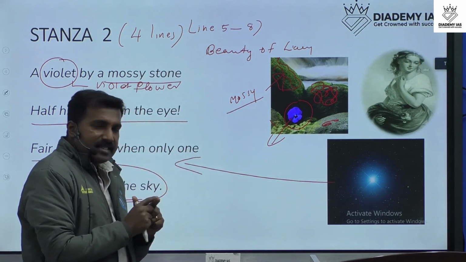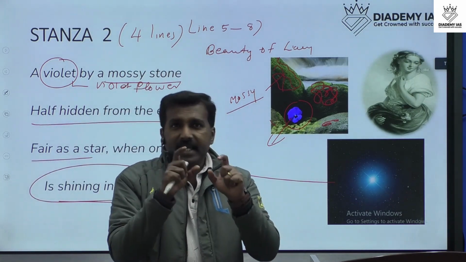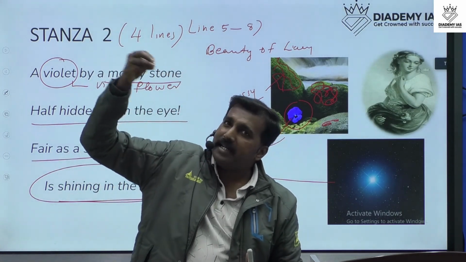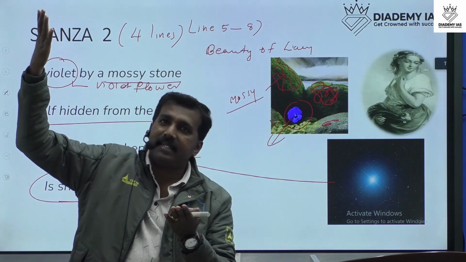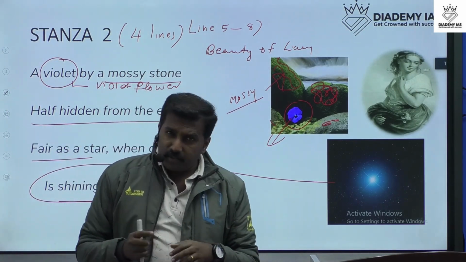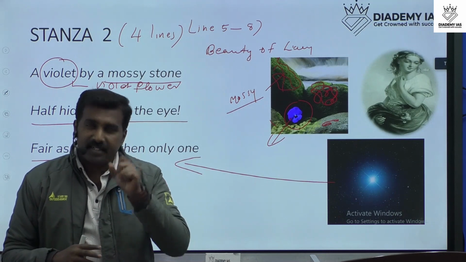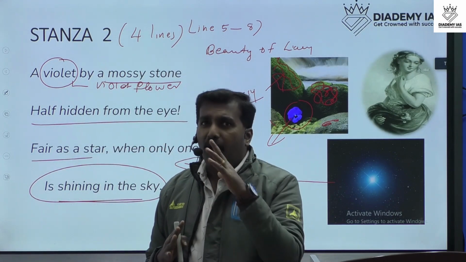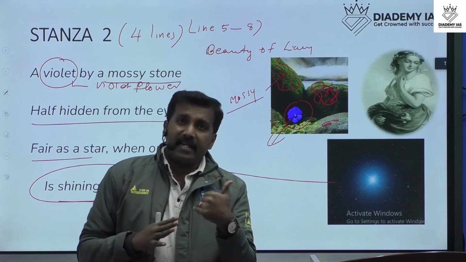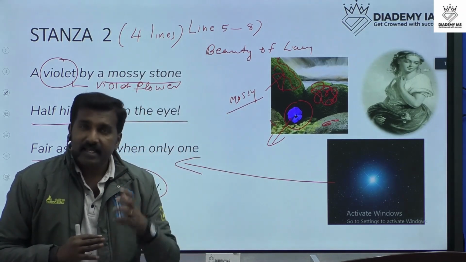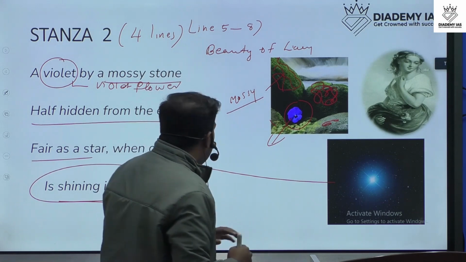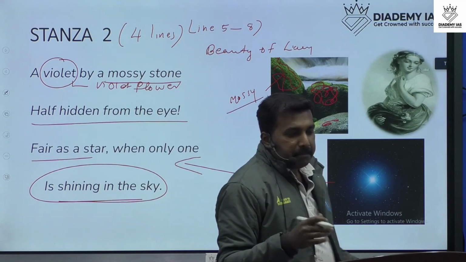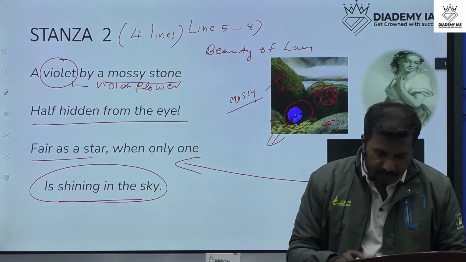And the next one is, Lucy looks like a star. In the sky, the poet imagines that this character is like a star, so that during the night time the star will brighten. So the poet explains that the beauty of Lucy is like a violet flower and she is like a star in the sky. These are the important points in stanza 2. Very simple.